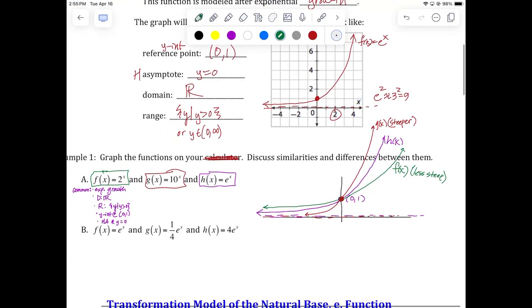Okay, so the only thing that they differ, that's what they have in common. How are they different? They vary in steepness. That's it.